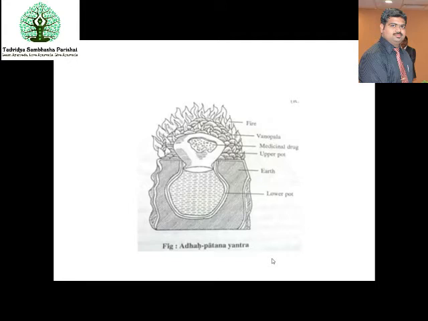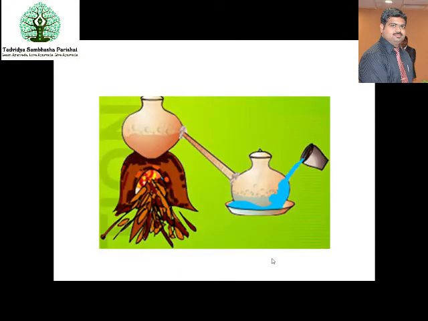Now this is to be kept admixed inside the earth crust, and on the inner surface of the upper pot you have to smear this Bhavita Hingula, and over it you have to place the Vanopalas or the Indhana, the fuel for burning. Because of the gravitational force, the fumes will move inside the ghata itself and fall in this water after condensation. So this is what the Adhapatana yantra is.